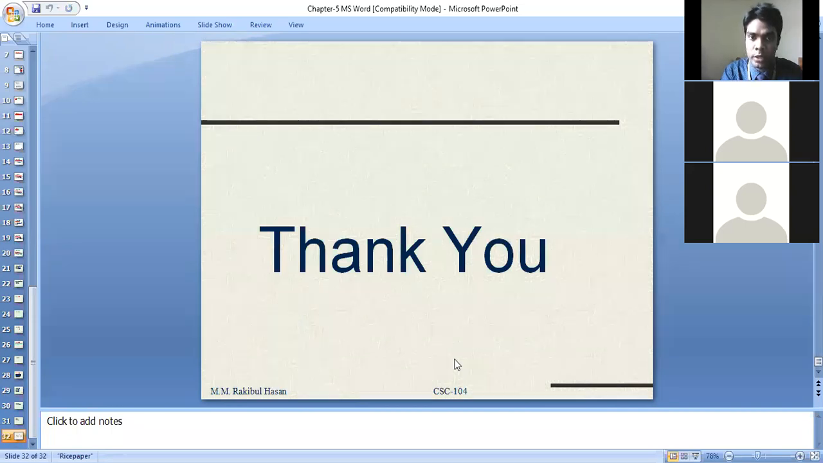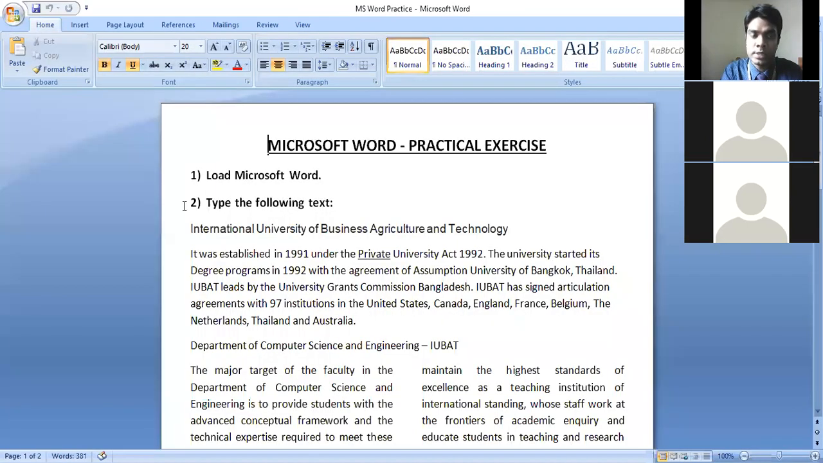Have you already submitted this assignment to me, or did you practice this one at home? In our lab class we also practice this one. So here, at first I am giving some instructions to you. Load Microsoft Word. Load Microsoft Word means you have to create a Microsoft Office Word document. You know how to create the Microsoft Office Word document.